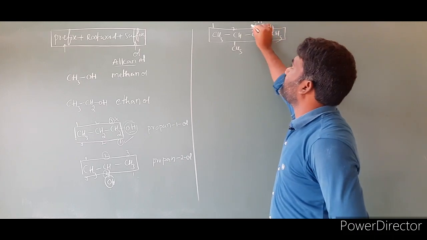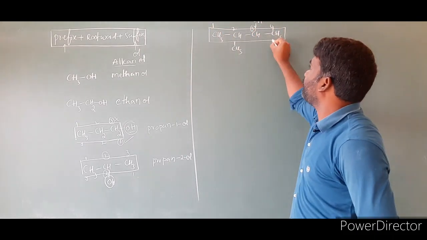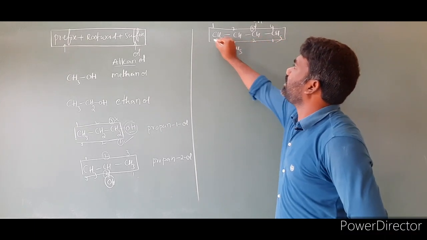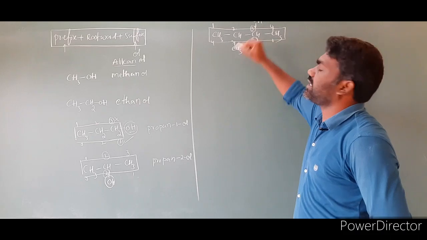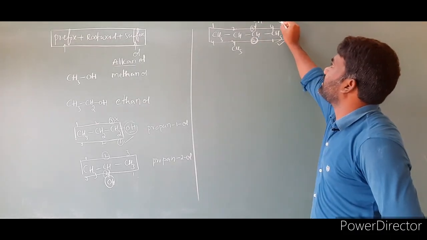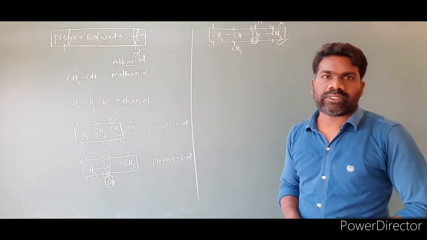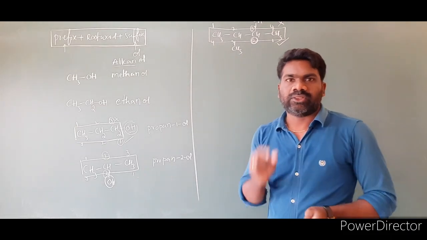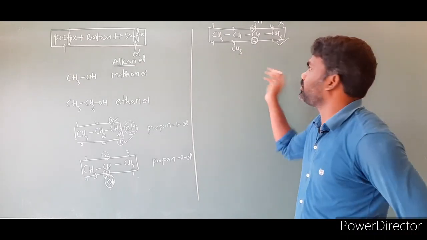Then the OH group is present at the third carbon from this direction. Now I am giving numbering from this direction: 1, 2, 3, 4. From this direction the OH group is present at the second carbon, second position. So this direction is correct, this direction is incorrect. I already said we have to give numbering to the parent chain in such a way that the OH group always gets the lowest possible number. That direction we have to choose.